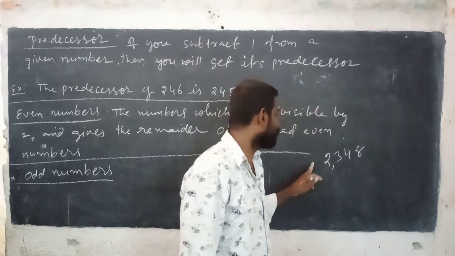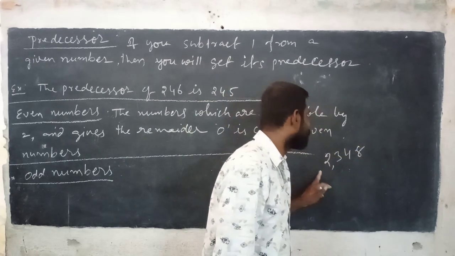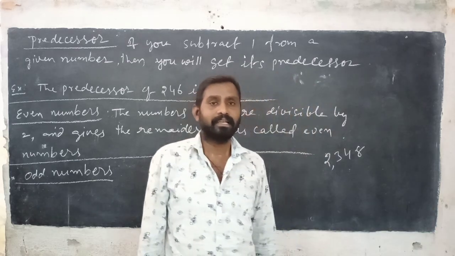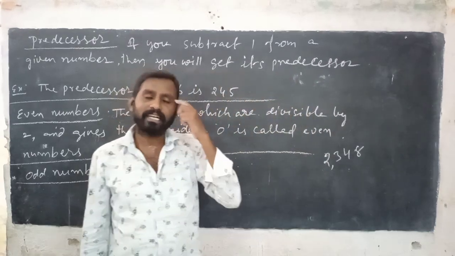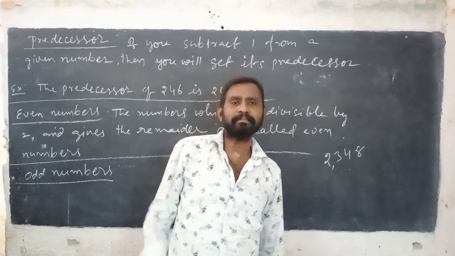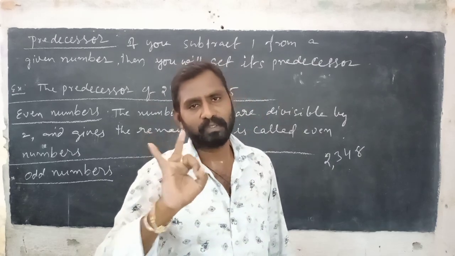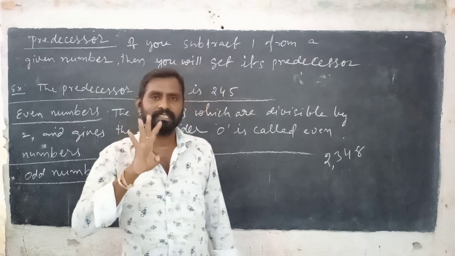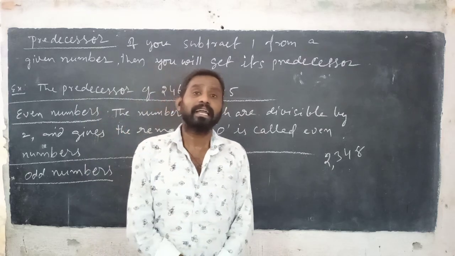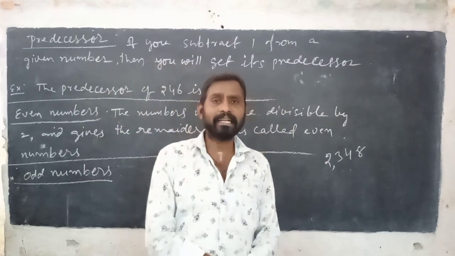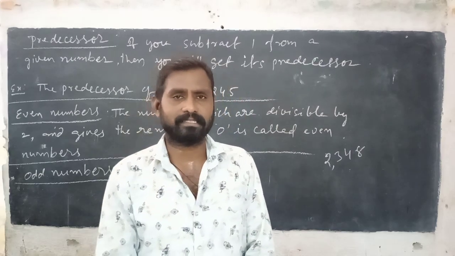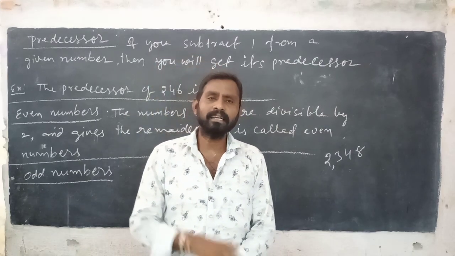Total, 2348 is also an even number. Did you understand? A number having 0, 2, 4, 6, 8 at one's place is called an even number.